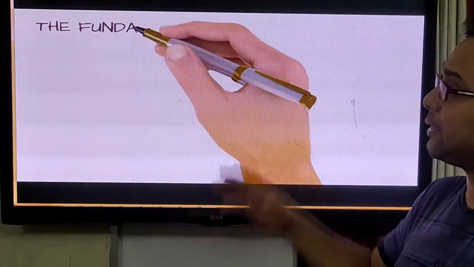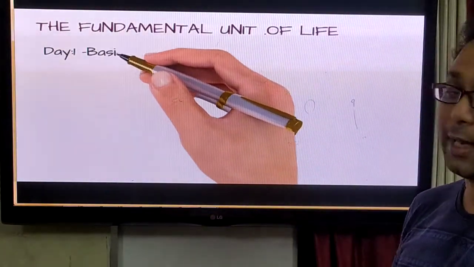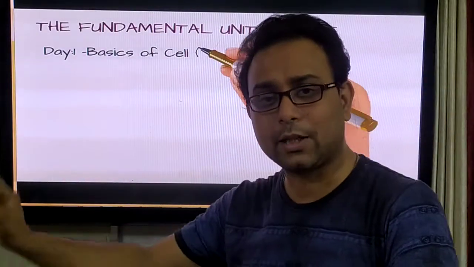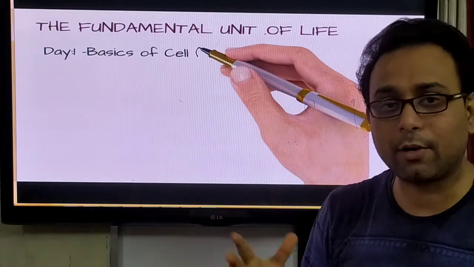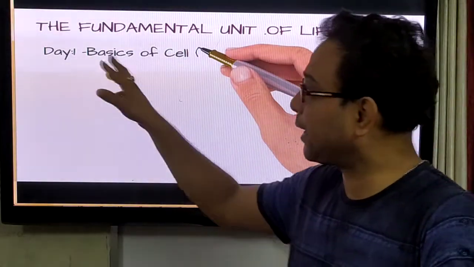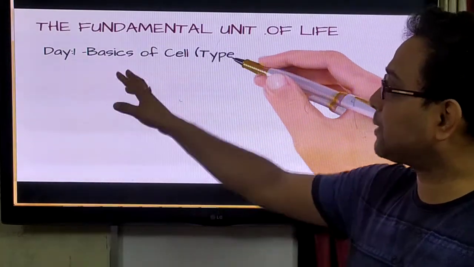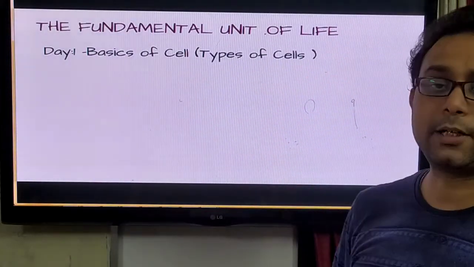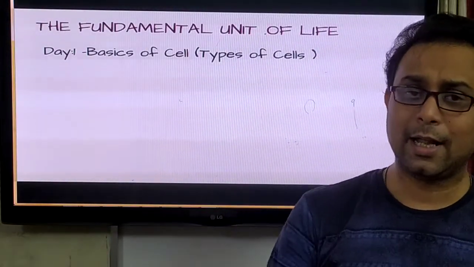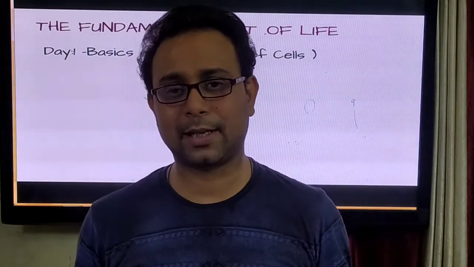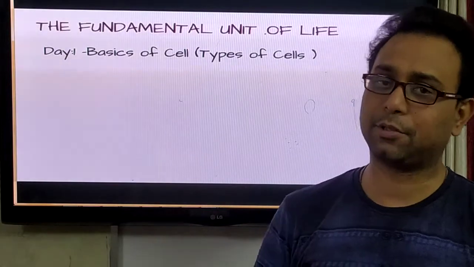So today we discuss this most important chapter, the fundamental unit of life, and we have divided the whole syllabus into different days. Today is the first day, so it's day 1. Today our topic and our syllabus is the basis of the cell. That is the different types of cell, like the prokaryotic cell, the eukaryotic cell, the plant cell, the animal cell. Today we discuss the fundamentals of these types of cell.